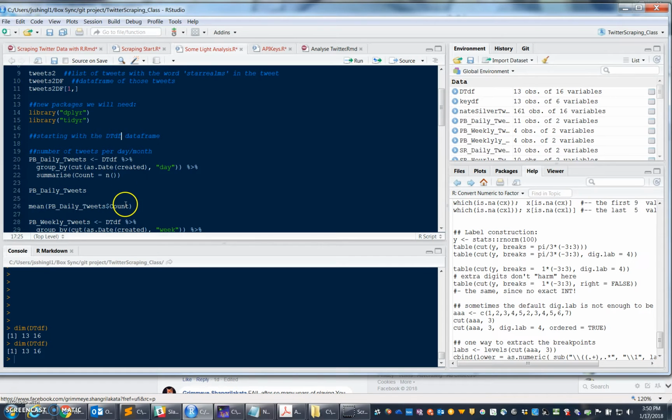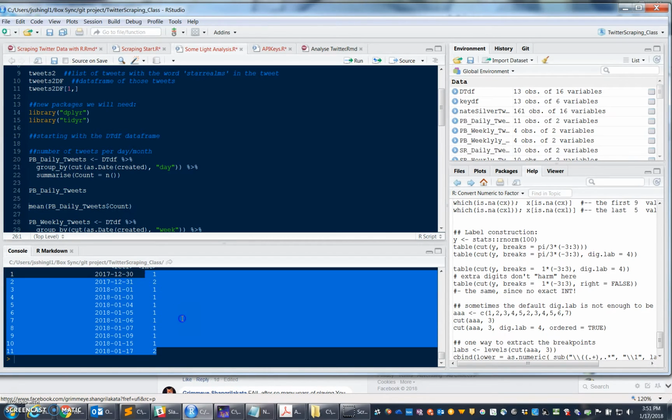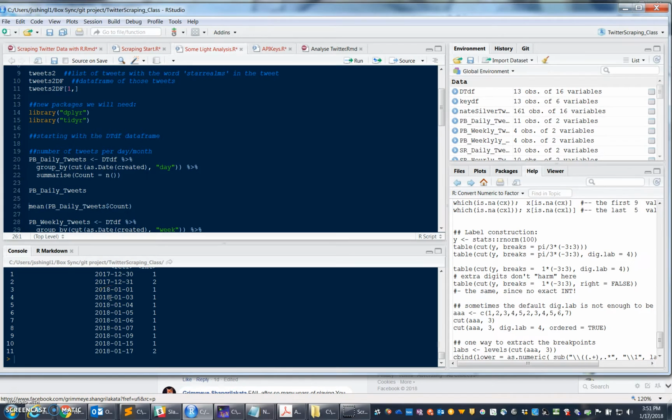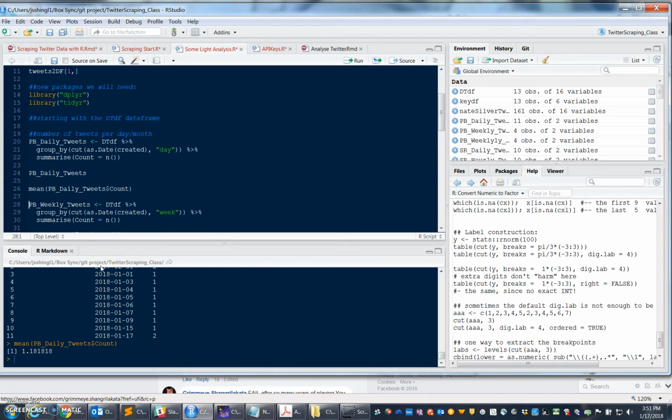So the first thing I was interested in was, how many times does the track director tweet on a daily basis? So we can take a look at that. This is using pipes and the dplyr package to summarize the count of tweets by day. Keep in mind again, there are not 50 tweets here, there's only 13, and there are days that are missing. That's because those are days that your track director did not tweet. On average, on the days that she makes her own tweets, these are not retweeted, she tweets about 1.2 times a day.